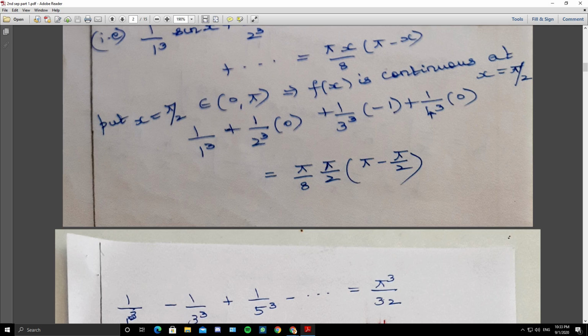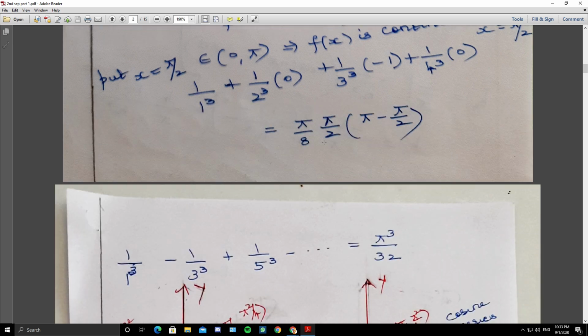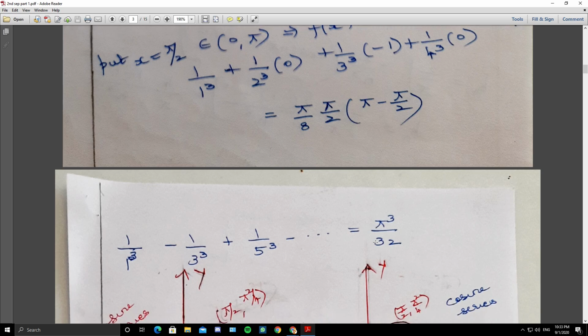So the summation of this series, 1 by 2n minus 1 whole cube minus 1 whole power n plus 1. Whenever you have minus 1 whole power something, it means alternating series. Whenever you have minus 1 whole power n, or n plus 1, or n minus 1, the terms will be alternately positive and negative. So 1 by 1 cube minus 1 by 3 cube plus 1 by 5 cube minus etc. is pi cube by 32.